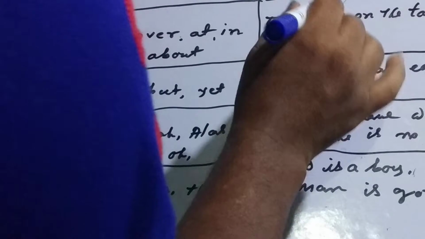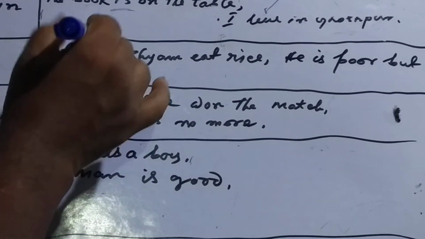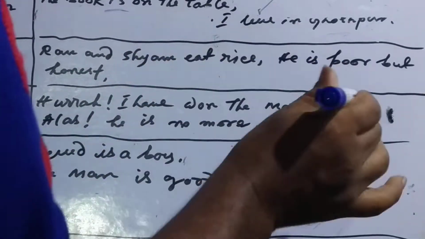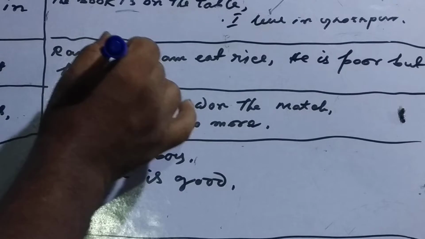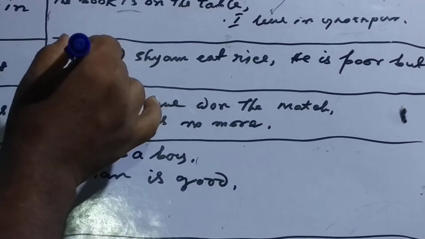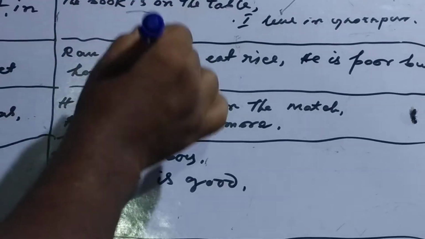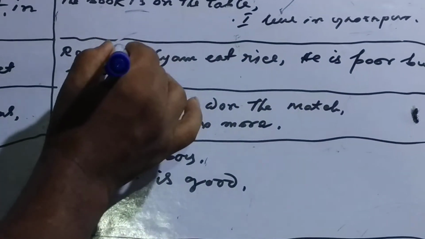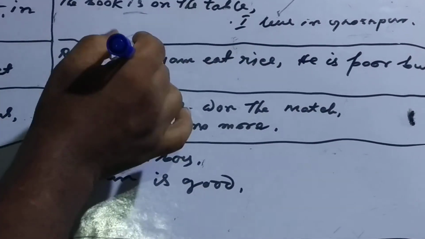For example, Ram and Shyam eat rice. Here, and is a conjunction. Two words, Ram and Shyam, have been connected with this conjunction.